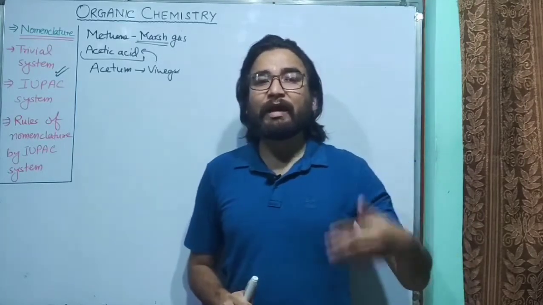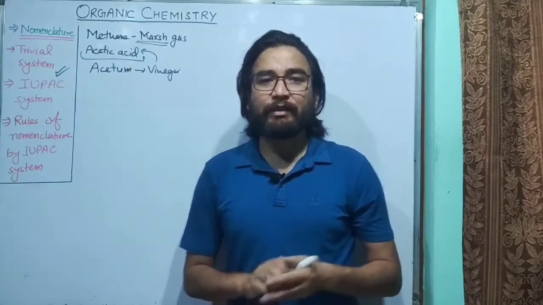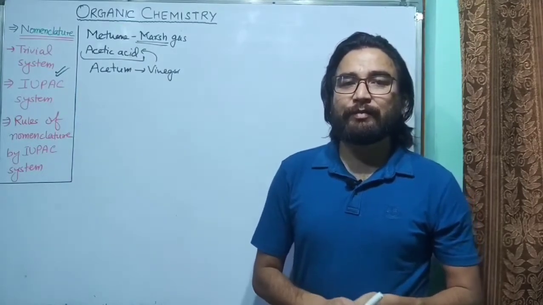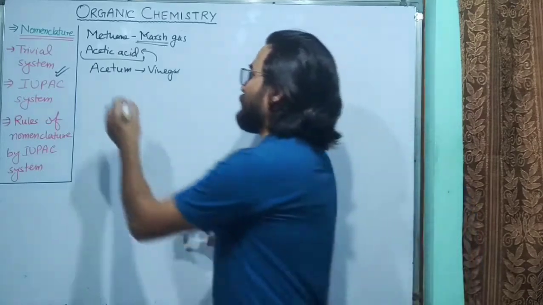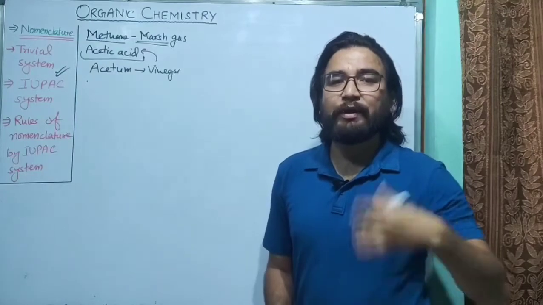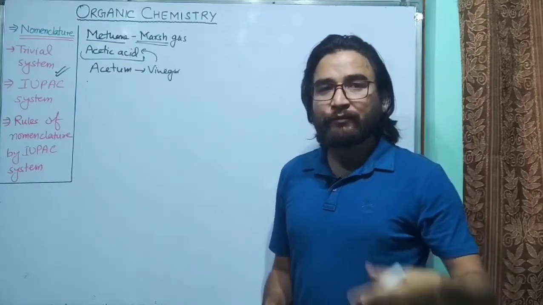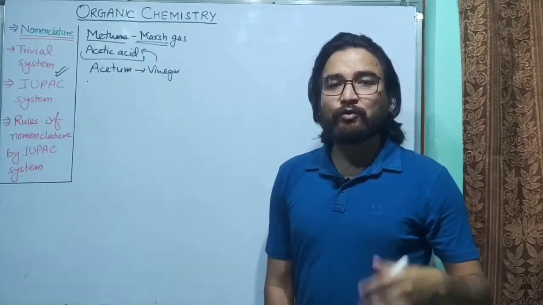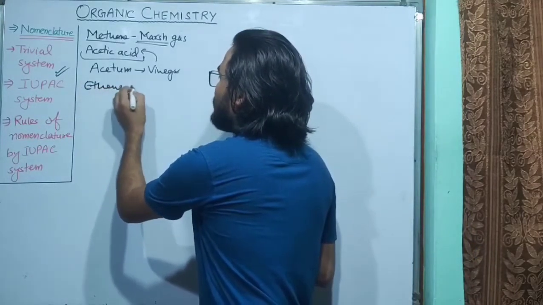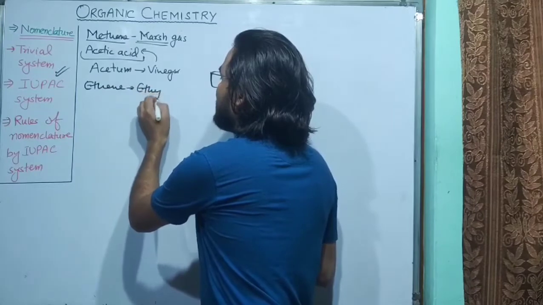If you talk about alkanes, alkenes and alkynes, the hydrocarbons, their names are quite simple. For example, methane, then ethane, propane, butane and so on. Similarly, for alkenes, for ethene we also use the word ethylene.